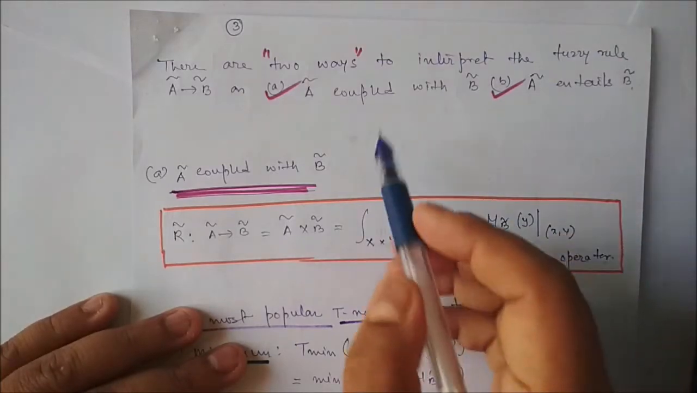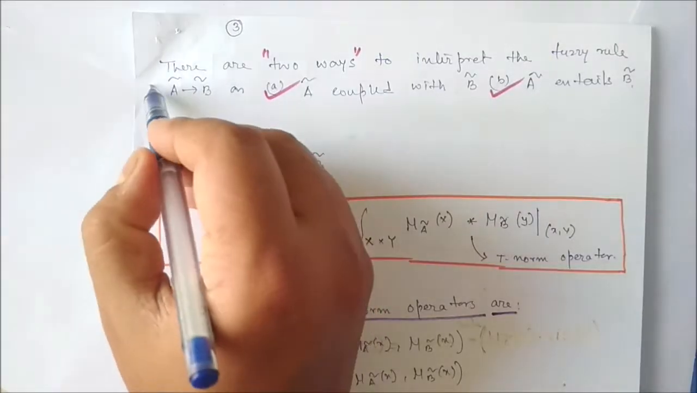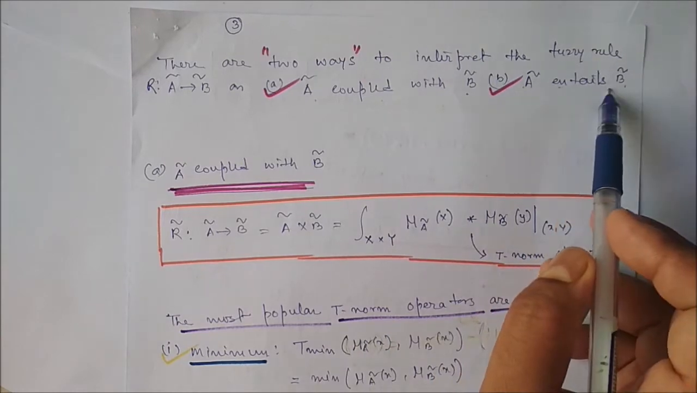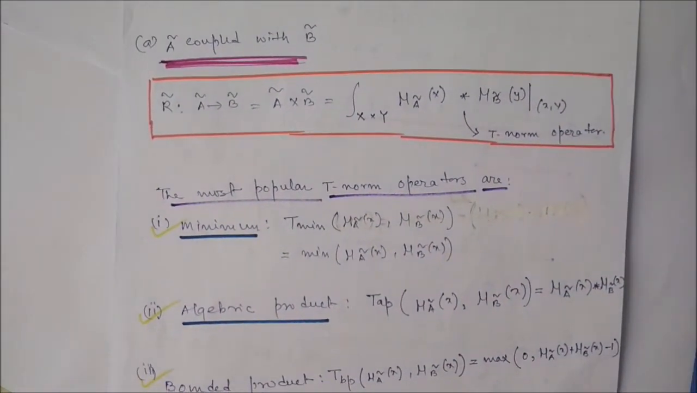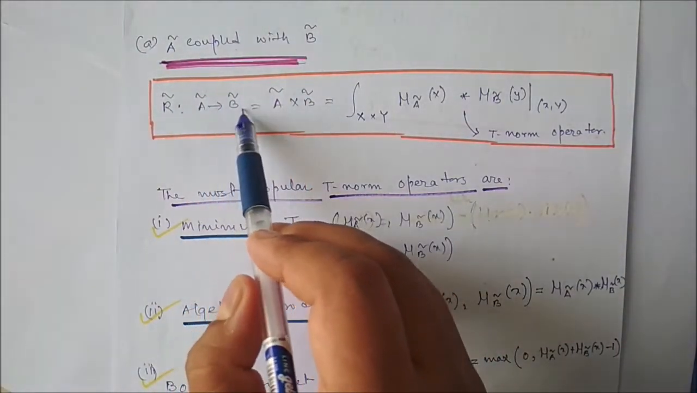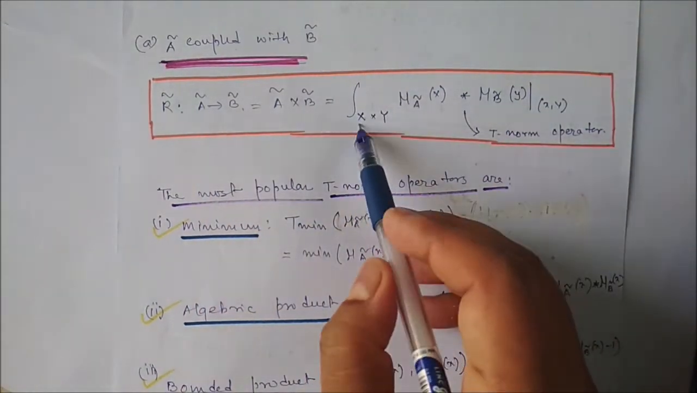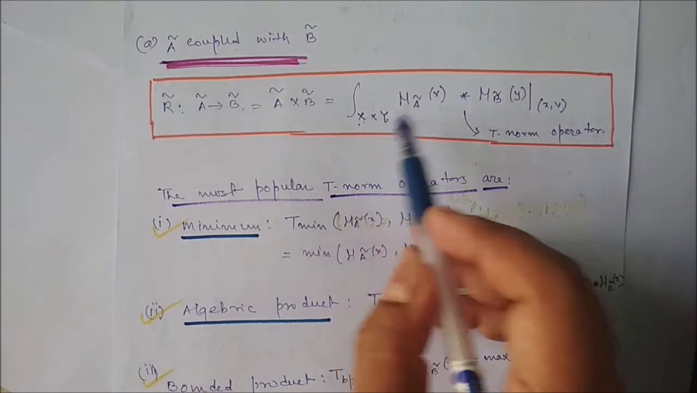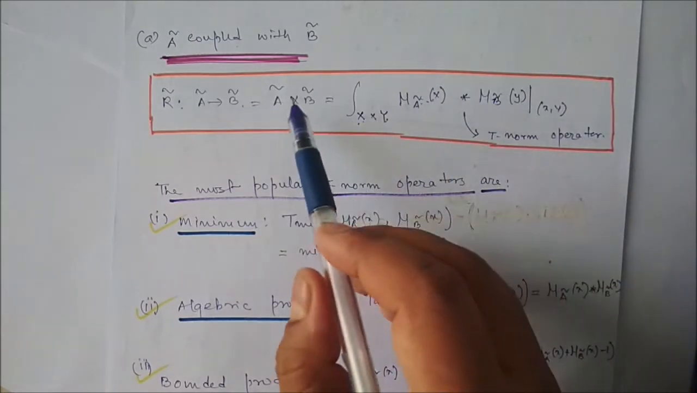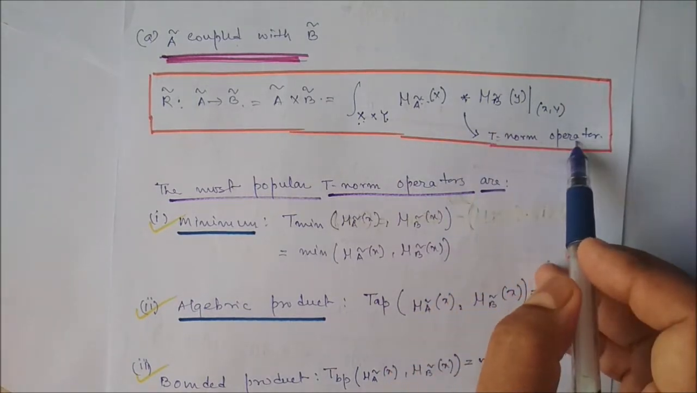Already we have discussed that there are two ways to interpret the fuzzy rule, fuzzy implication or fuzzy if-then rule: A coupled with B or A entails B. Take fuzzy implication A coupled with B, A arrow B. To get the membership values, we may represent it as the summation of the membership values of fuzzy set A and fuzzy set B over X cross Y, and this cross is nothing but the T-norm operator.